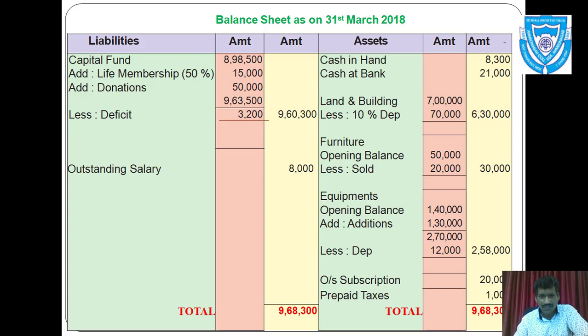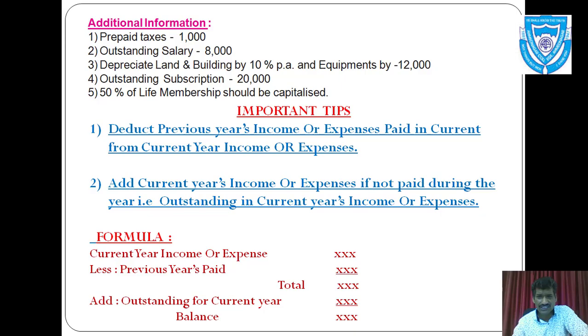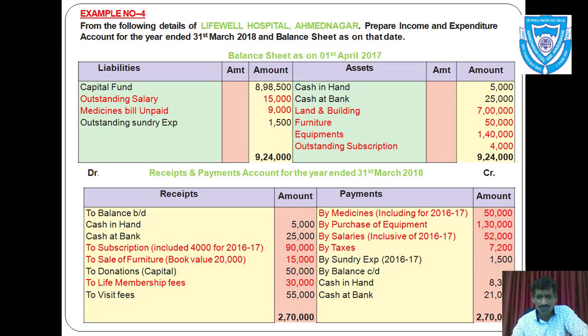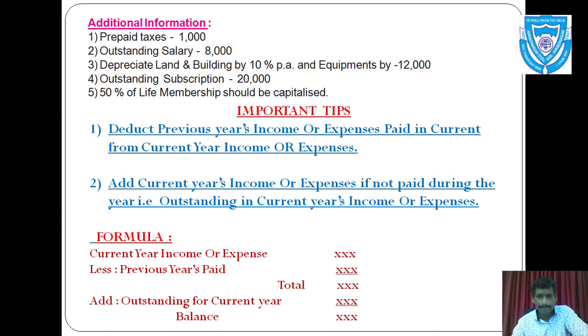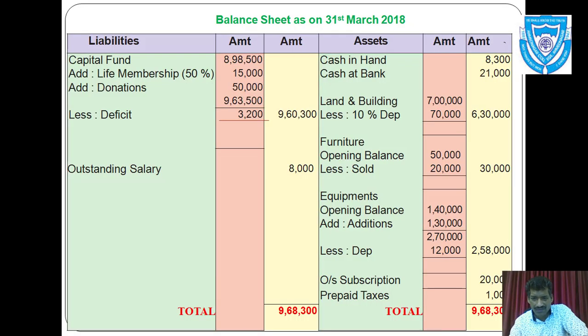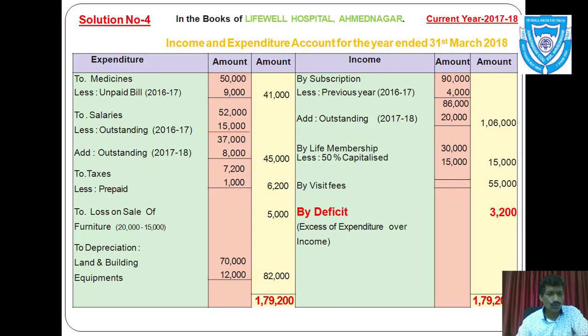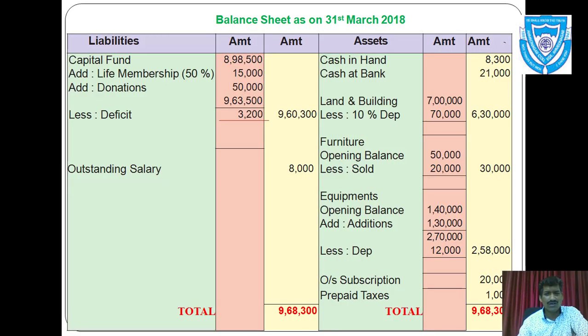So again, furniture, you can see in example, furniture opening balance rupees 50,000. But as we can see in adjustment, it is given that furniture of rupees 20,000 is sold, and so we must deduct it from the balance of furniture. So less sold rupees 20,000. That means our furniture is remained rupees 30,000.